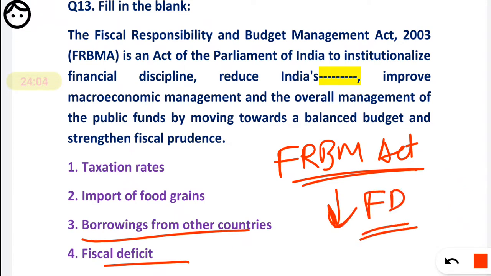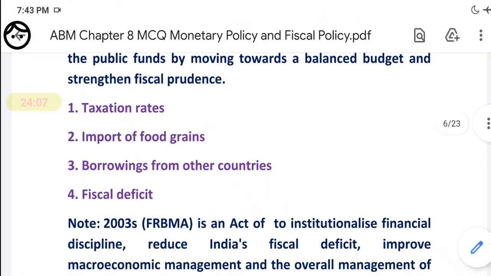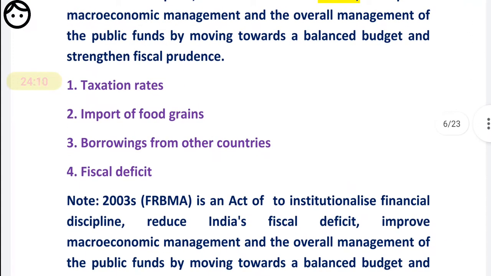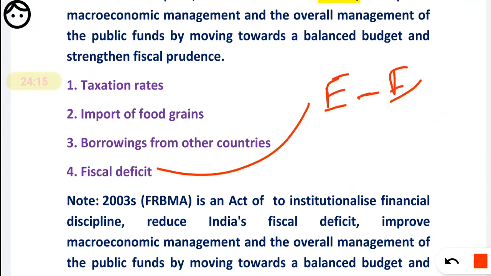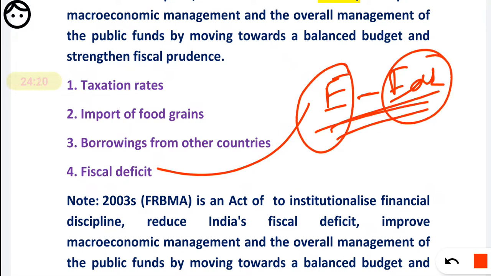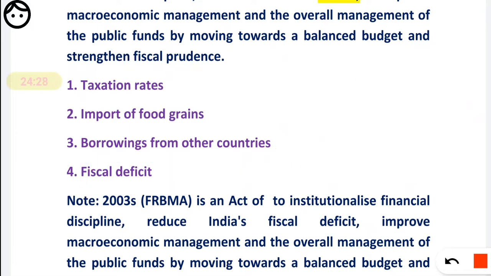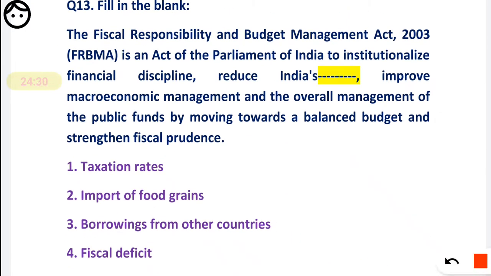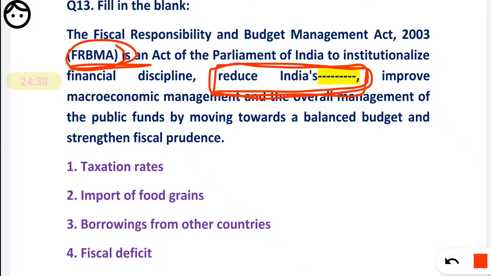What is the fiscal deficit? Basically, the fiscal deficit is nothing but your expenditure minus earning, because your expenditure is more and earning is less. That's why it is expenditure minus earning. It is basically a difference. That is basically a shortage. That is called a deficit. Okay. Now they are asking basically the Act, that is the FRBM Act, is used to reduce India's fiscal deficit. The main objective of the FRBM Act is to reduce the fiscal deficit.